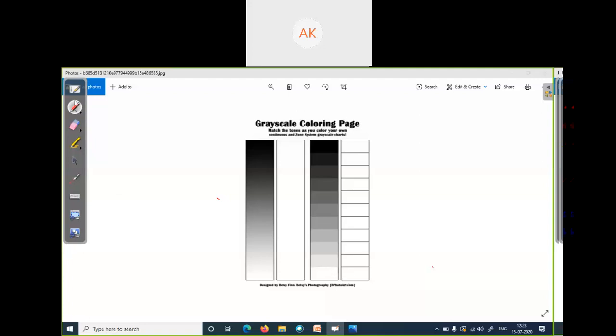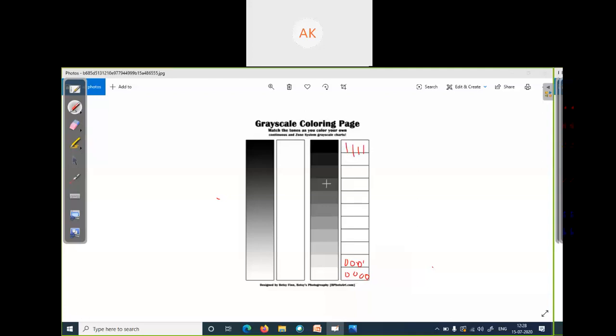So if we set for white 0, 0, 0, 0, for this color we have to set 0, 0, 0, 1, and for black you can set 1, 1, 1, 1.